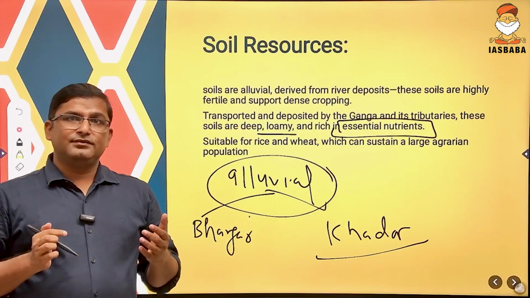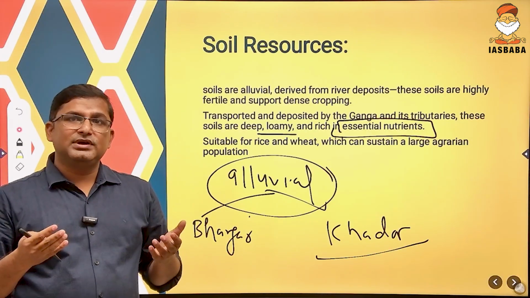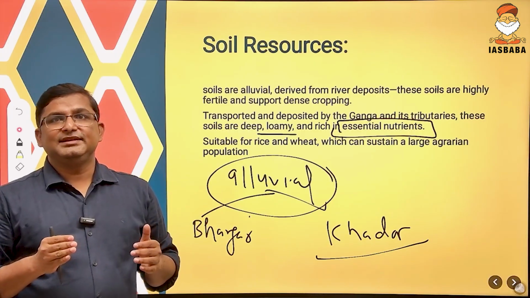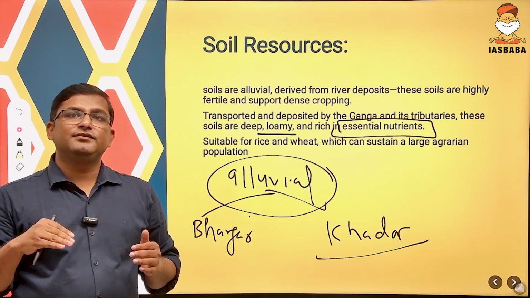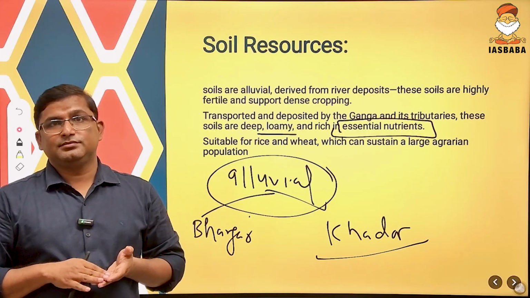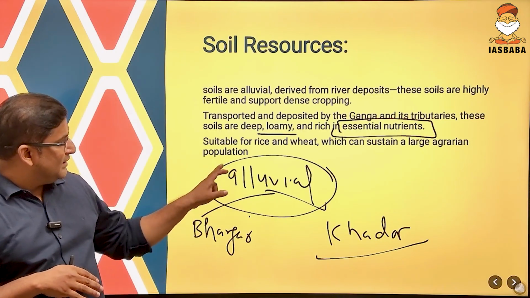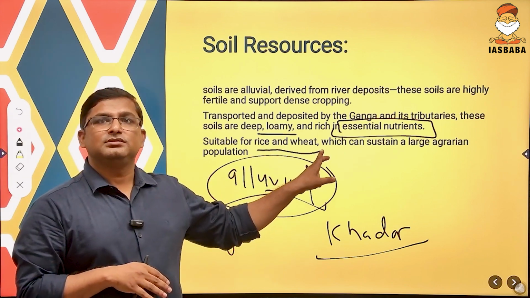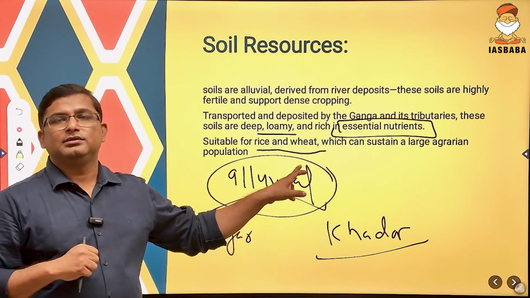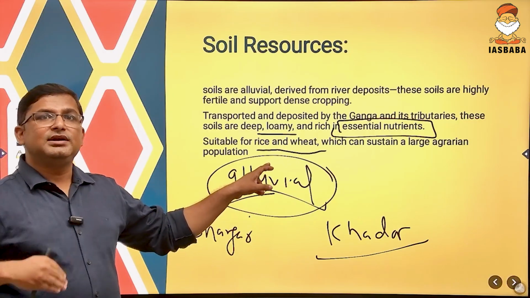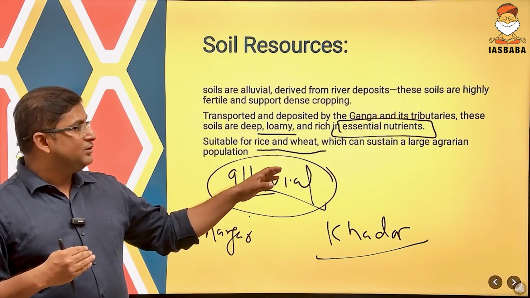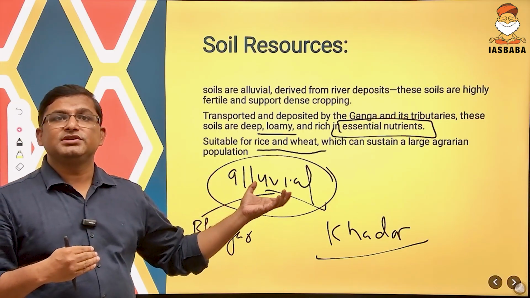So because of loamy soil, alluvial soil, especially khadar, that Ganga river basin area is highly fertile and suitable for agriculture. It also supports a multi-cropping system. Especially this area supports rice and wheat, the staple food crop of India. That's why many people started residing in the Ganga river basin. And that led to the large agrarian population in India.